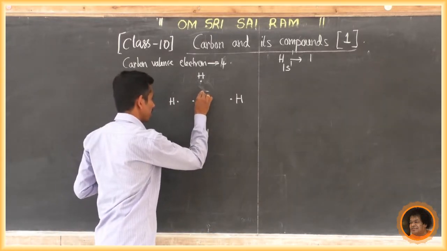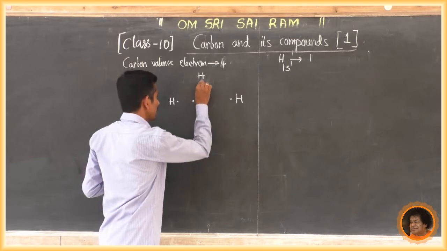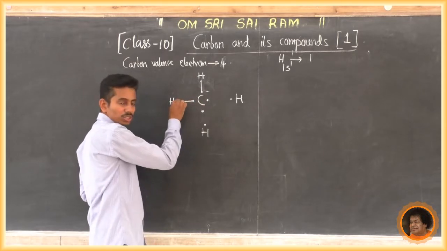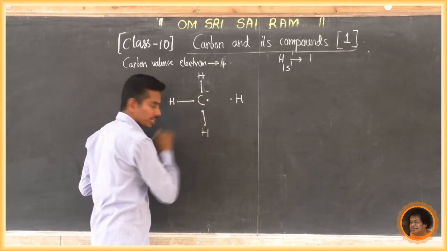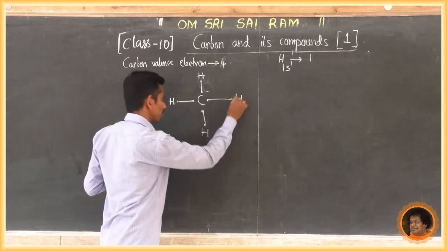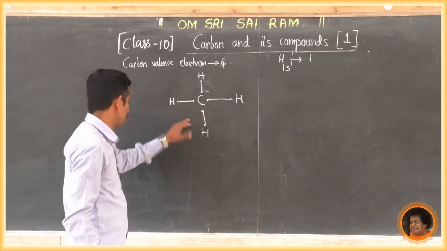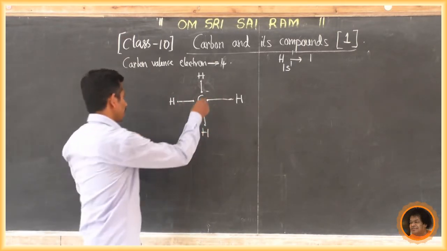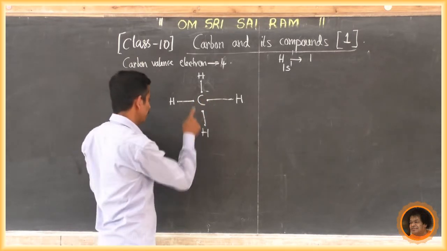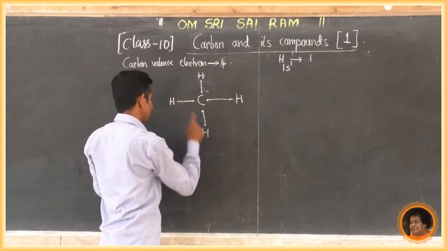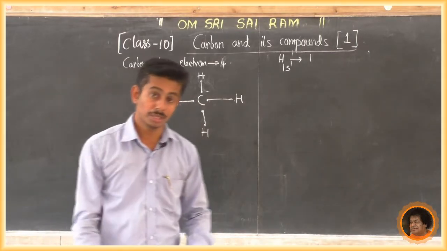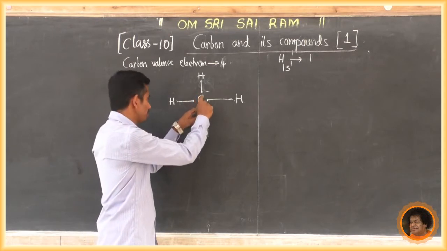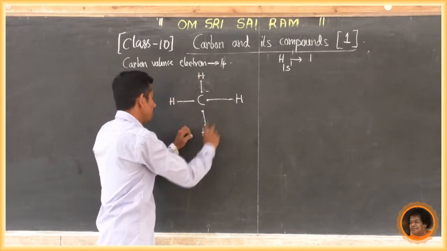The first electron of this carbon shares with this hydrogen. Then this carbon shares with this hydrogen, and this one, and this one. This is the bond. This bond is called a covalent bond. Now if we count the number of electrons, it becomes 1, 2, 3, 4, 5, 6, 7, 8 and it becomes stable. It gets the octet structure. Very simple: this single carbon shares electrons with 4 hydrogen atoms.